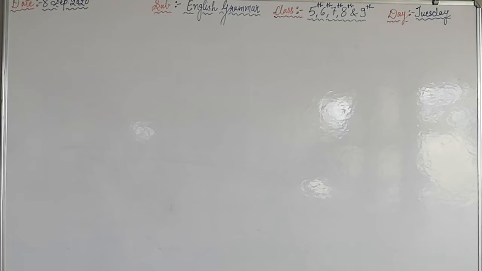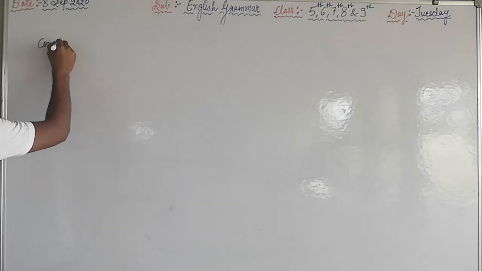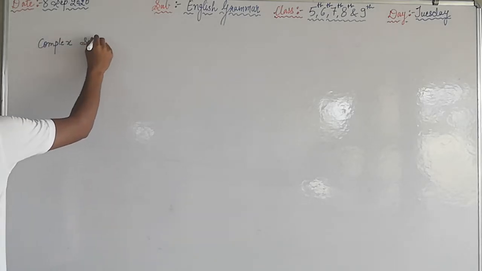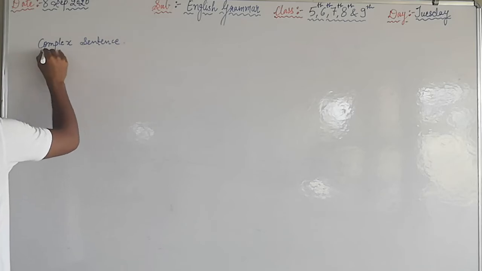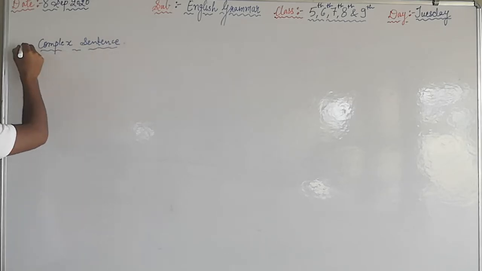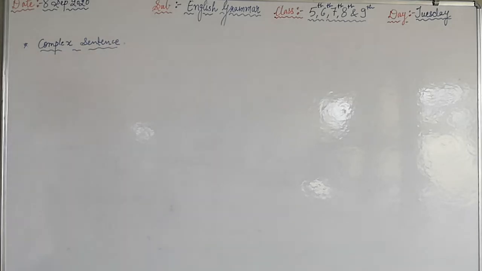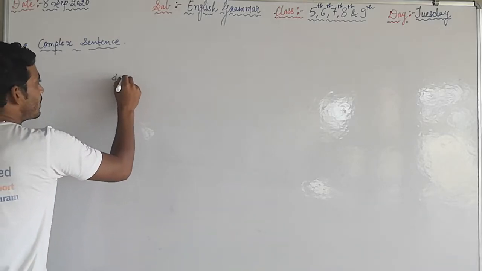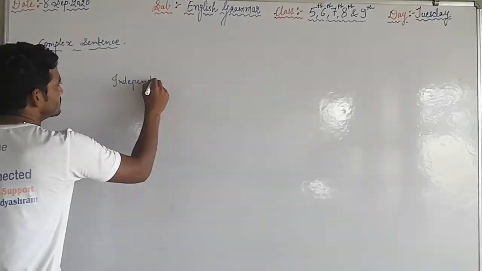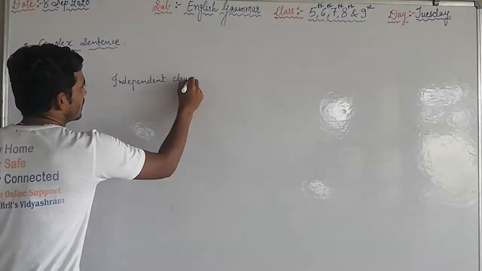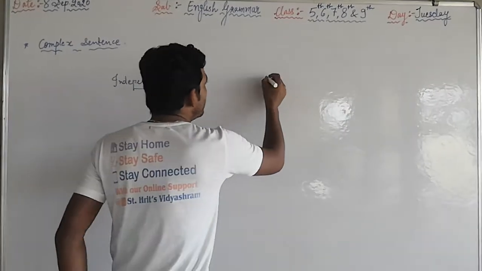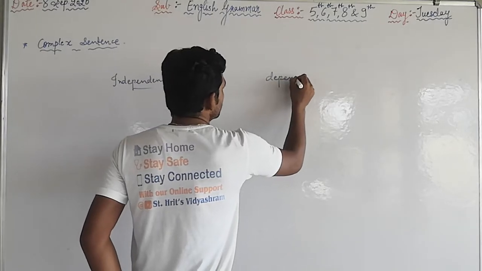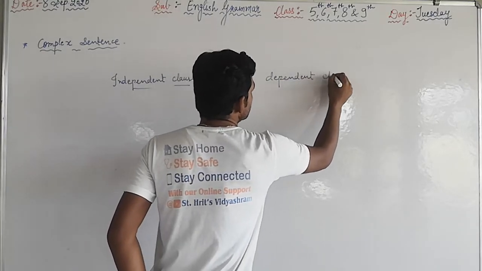What type of sentences are complex sentences? In a complex sentence, one independent clause is there and one dependent clause.